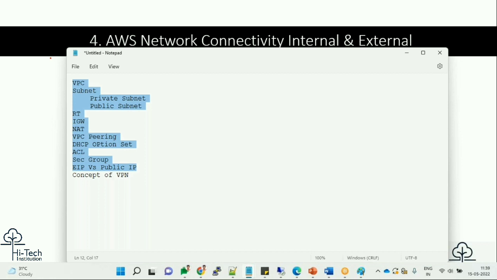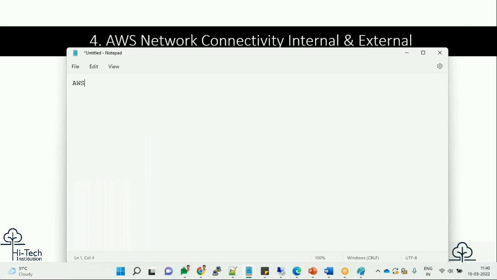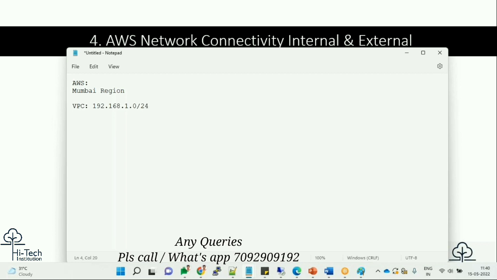If you all know that, I have two questions for you. Let's see who answers. In my AWS, I have created a VPC in the Mumbai region. My CIDR is 192.168.1.0/24.